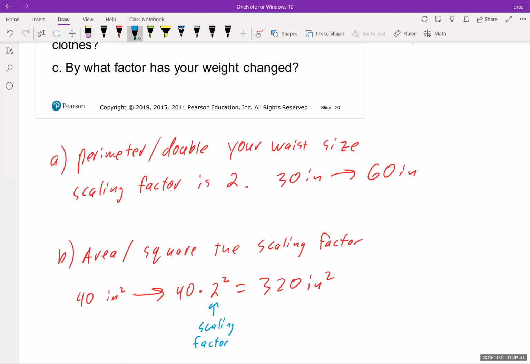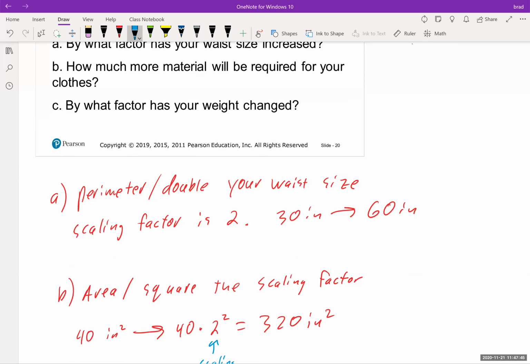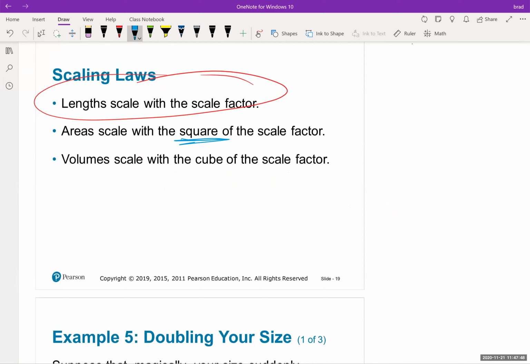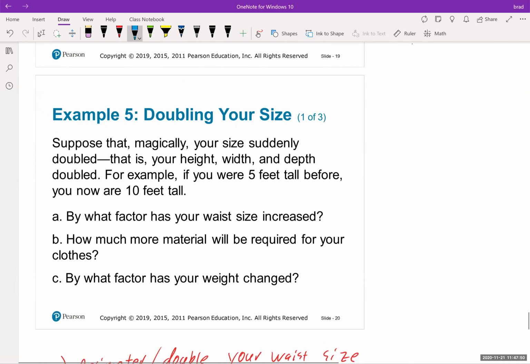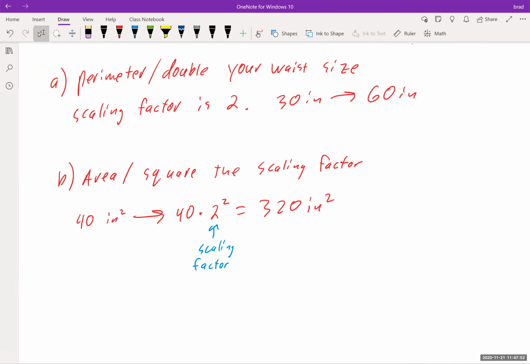Because it was area, it says up here, you have to square the scale factor. They said double, right? You're going to double in size. So we are going to square that doubling, and that gives us times 4. And 4, what am I doing? That's not 320. 40 times 4 is 160 inches squared. I don't know why I did 8. I think I did 2 cubed in my head or something like that.